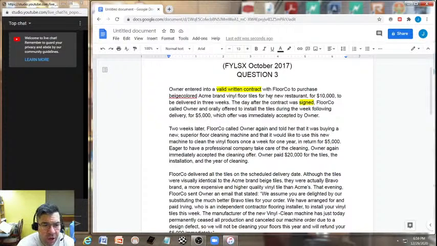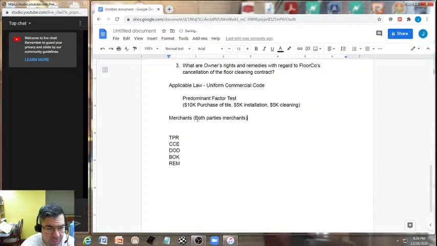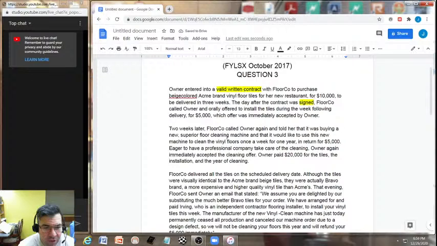Now the other one is a restaurant owner, but they're a new restaurant owner, so it's arguable whether or not they're a merchant. But I would say both parties here would be considered merchants. Just a very brief, quick discussion here, and then contract formation. And we want to make sure to note that we have up here the phrase valid written contract.